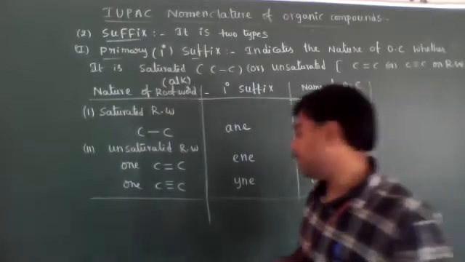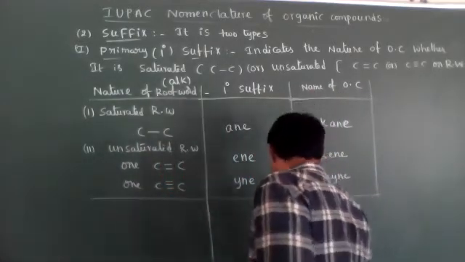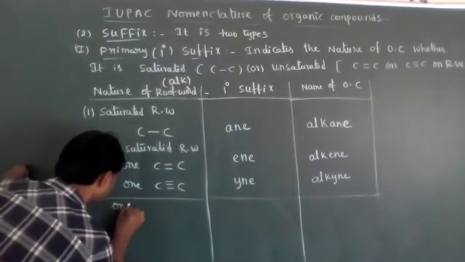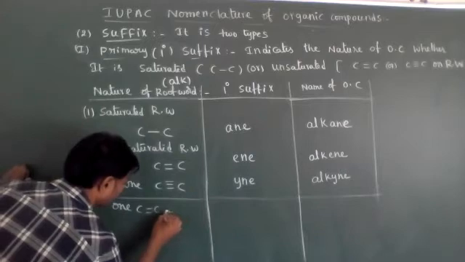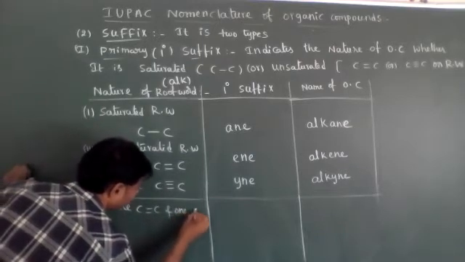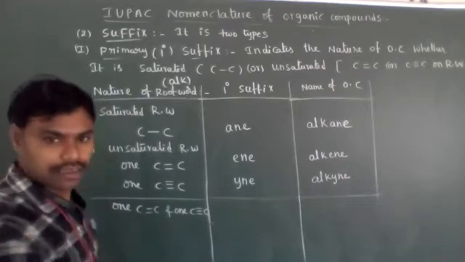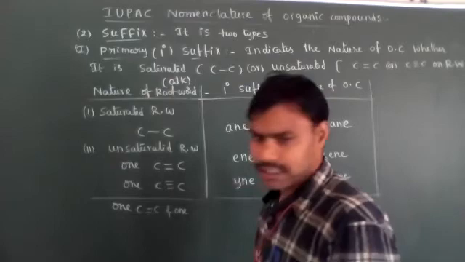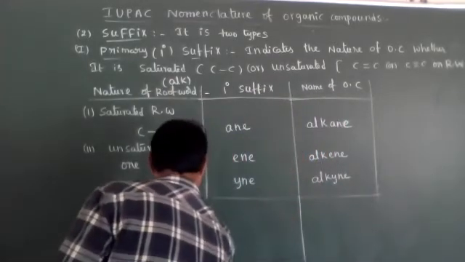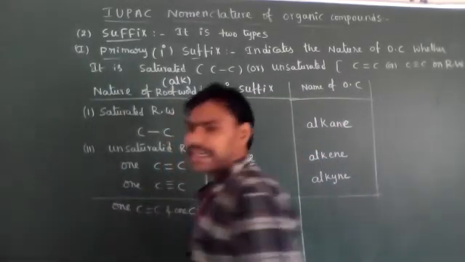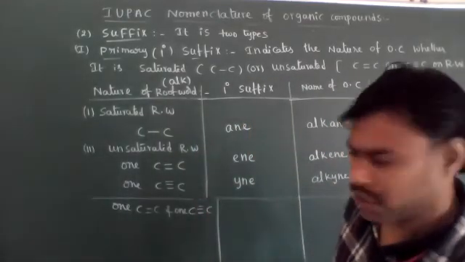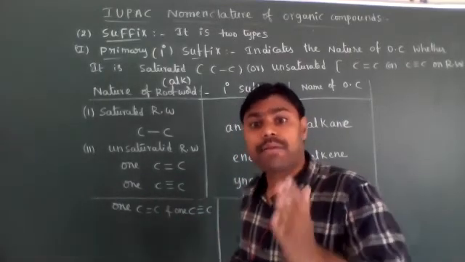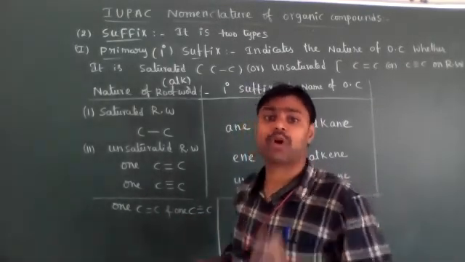Now the organic compound having one double bond and one triple bond present. In that case, how to write its IUPAC name? You have to remember always the double bond name we have to write first, then the triple bond name.